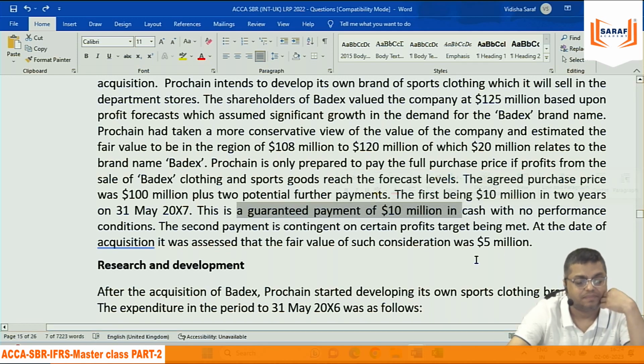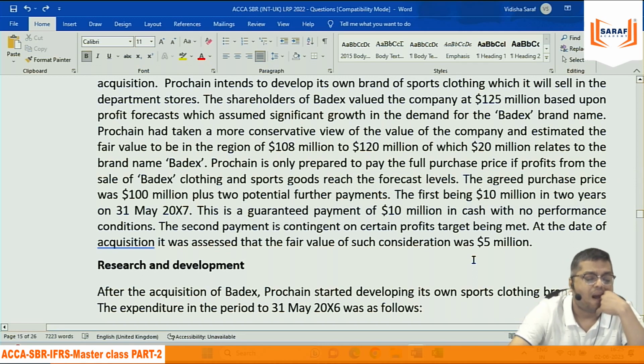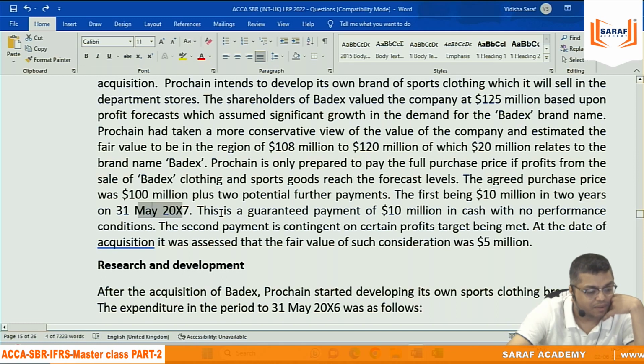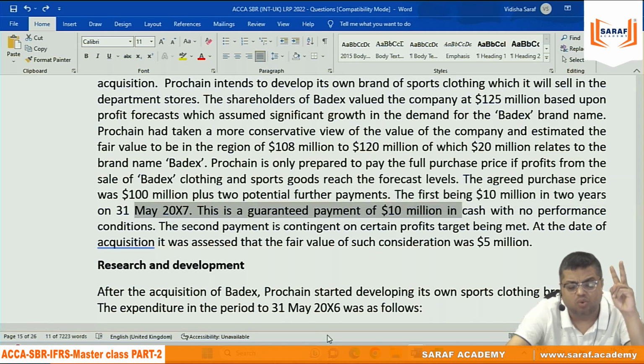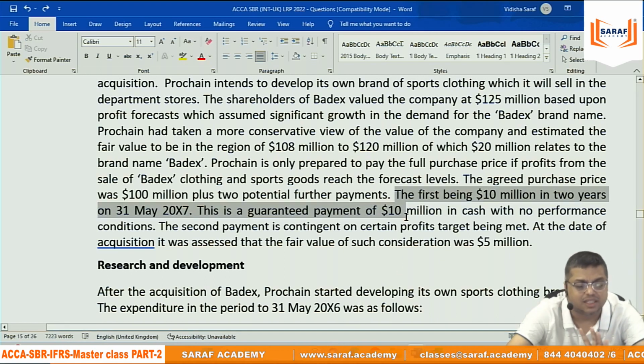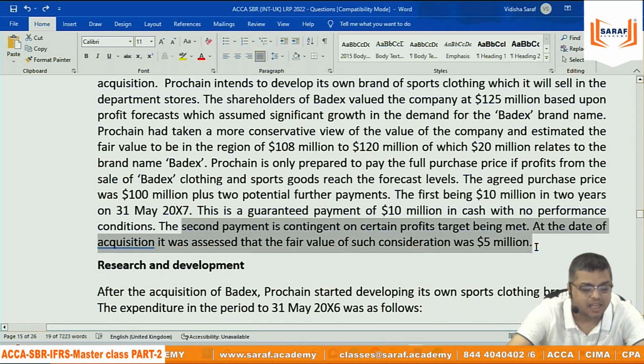So basically, what we have to recognize is 100 plus 10 plus 5, isn't it? The present value of the 10, because you will be paying this 10 after 2 years. Sorry, this 10 million is a guaranteed payment. So we see there are 2 types of payment, one is deferred, one is contingent. I am saying that this payment is a deferred payment. This is not contingent, but this other payment is a contingent payment.